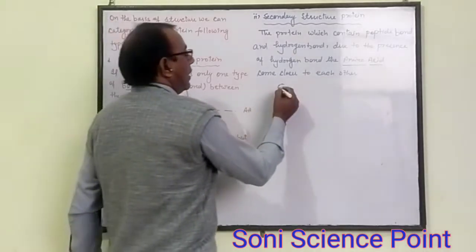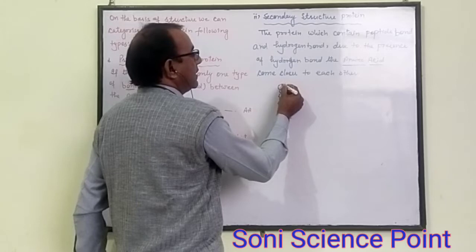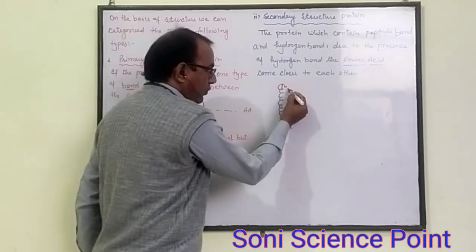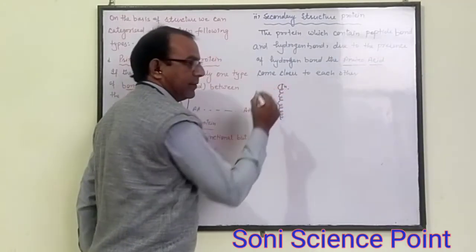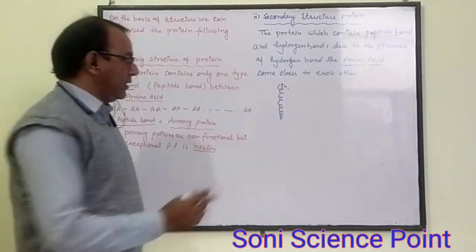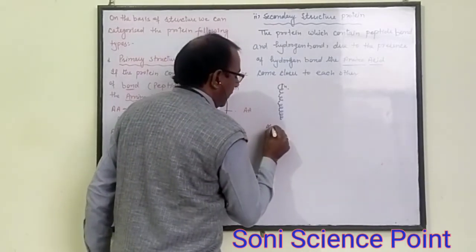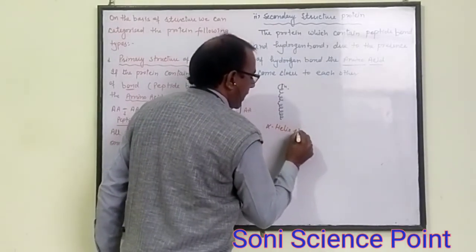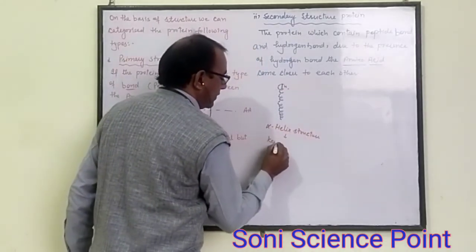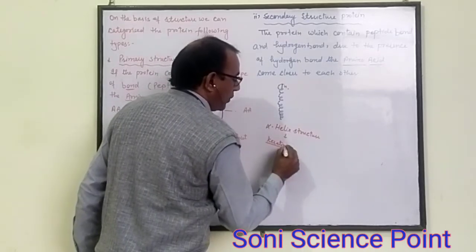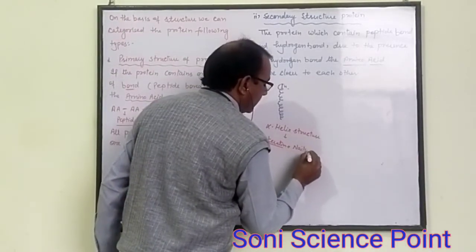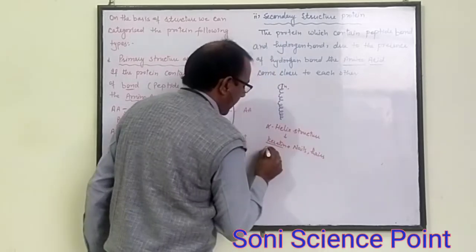But here the amino acids are also present. If these amino acids are bonded with each other with hydrogen bonds, due to the presence of hydrogen bonds, these amino acids come closer to this one. This type of protein is called the secondary structure of protein, also known as the alpha helix structure. This is present in keratin. Keratin protein is found in nails, hairs, and horns.